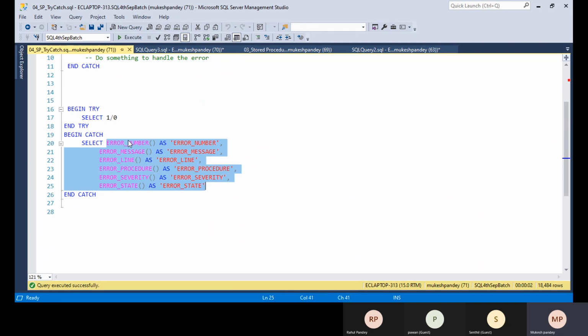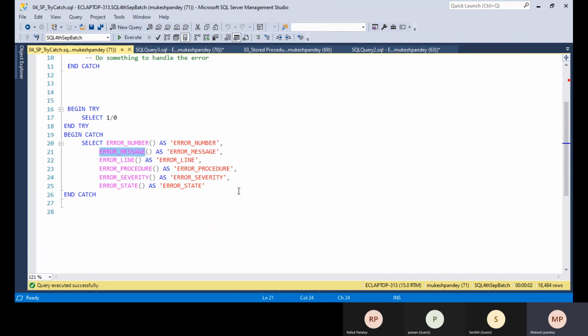The error number is used to print the error number, and the error message prints the exact message. The error line tells which part of the code has the error. If you are using a procedure, it displays the procedure name, that is, which procedure has the error. In real time, we sometimes use more than one procedure within one stored procedure, and you cannot figure out which procedure has the error.